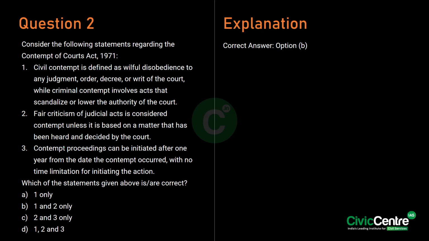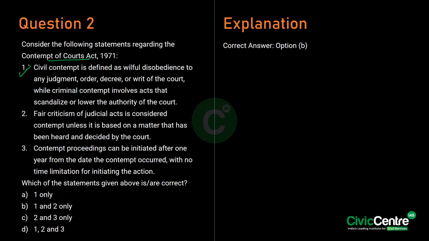It's a three-statement question. It is related to the Contempt of Courts Act of 1971. The Contempt of Courts Act of 1971 defines civil contempt as willful disobedience of any court's orders, and criminal contempt as acts that scandalize or lower the authority of the court or obstruct justice. So the first statement is correct.